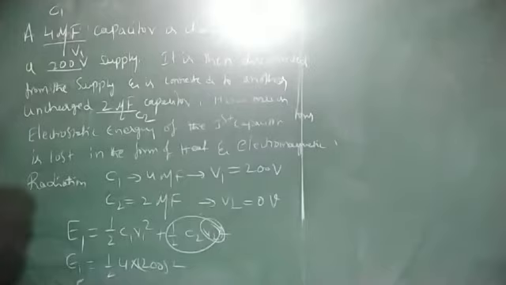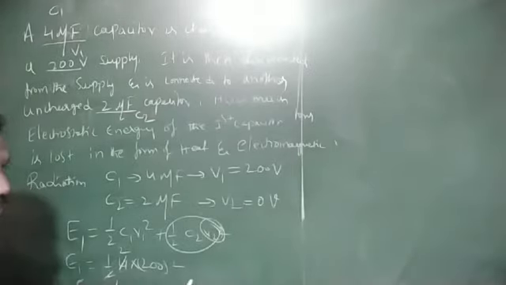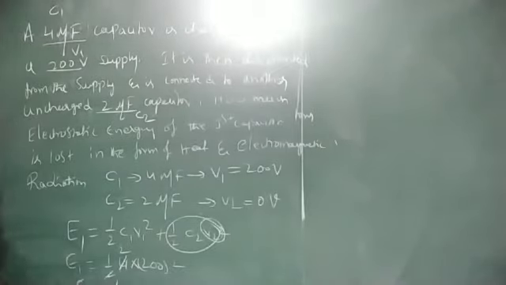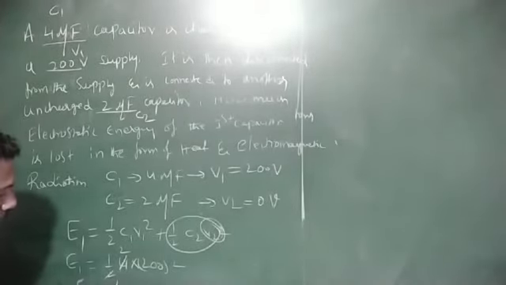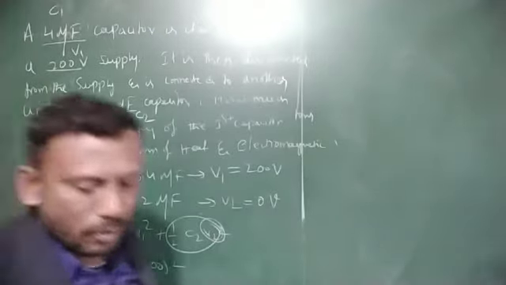That value will give E1 equal to 80,000 into 10 to the power of minus 6 joule. This is E1 value.